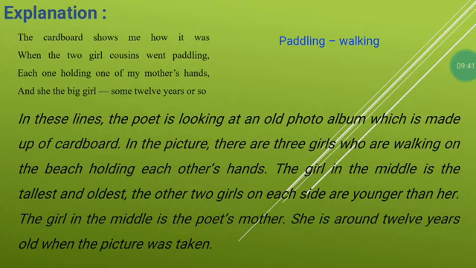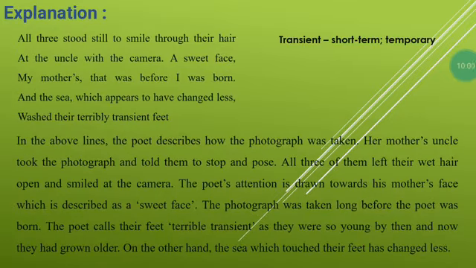In that picture which was taken by her uncle, the mother was the tallest one and two small girls were there, who were the cousins of the poet's mother. Now, next, all three stood still to smile.